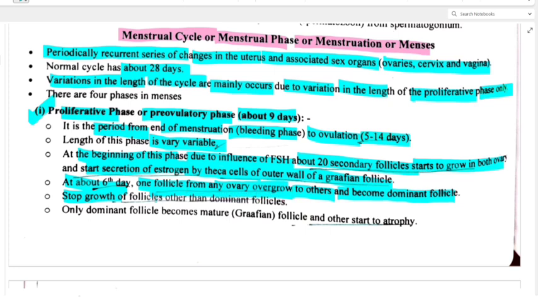So only that dominant follicle will be growing and other follicles' growth will be stopped. Clear? Only the dominant follicle becomes mature, that is also called Graafian follicle, and others start to atrophy. That shrink होके मतलब वो बाकी सारे follicles will be destroyed. Clear?